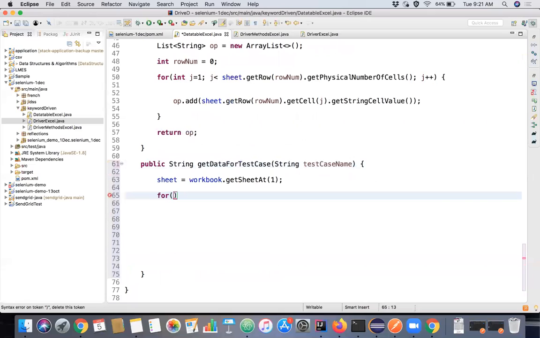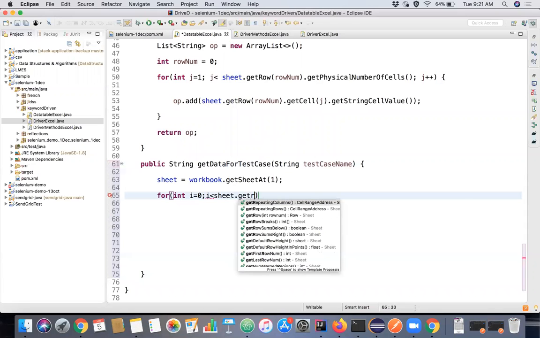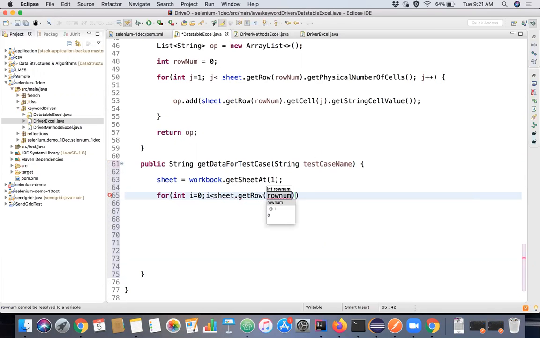For int i equal to 0, i lesser than sheet dot rows. Let's say one more for loop. i plus plus.